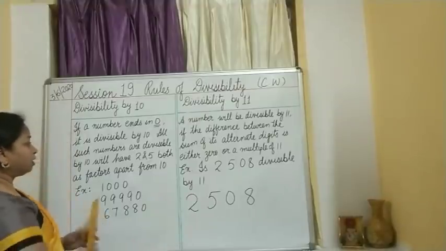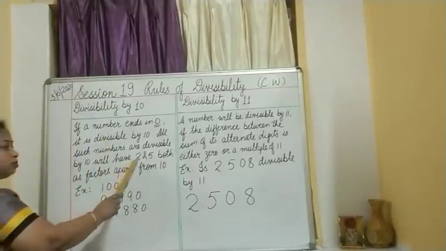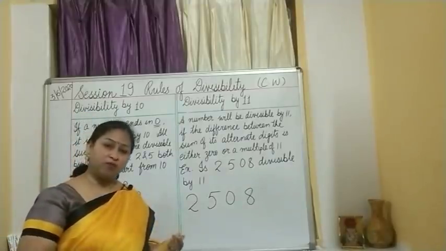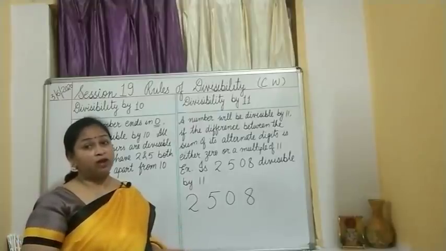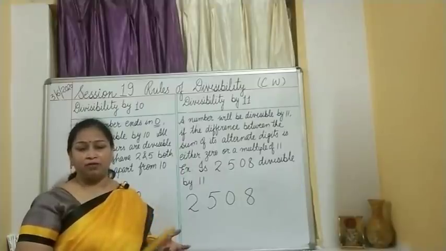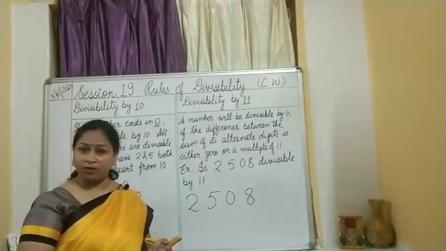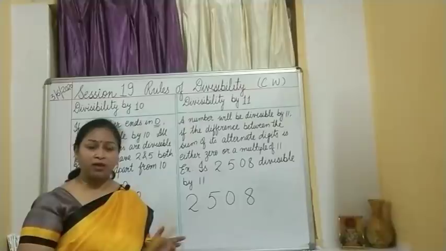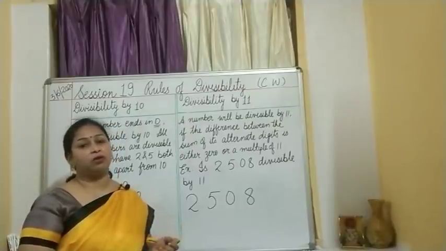That means any number which is divisible by 10 is also divisible by 2 and 5. So therefore the factors 2 and 5 will also become the factors of that. And children, 2 and 5 are the factors of 10 itself. That is why a number having 0 at the end is divisible by 10, and since 2 and 5 are the factors of 10, they also apply for the divisibility rule.